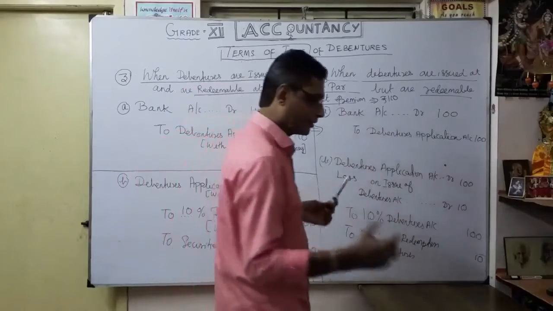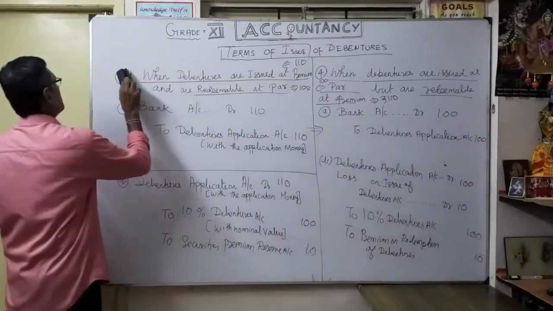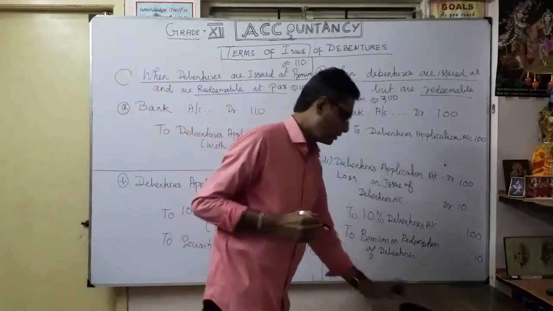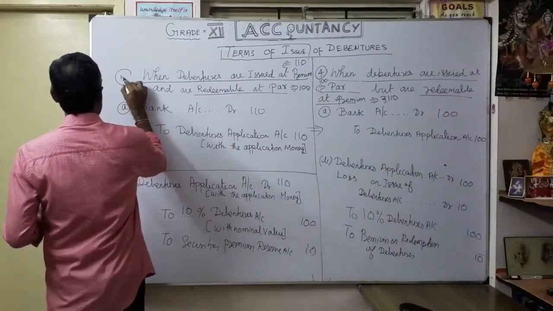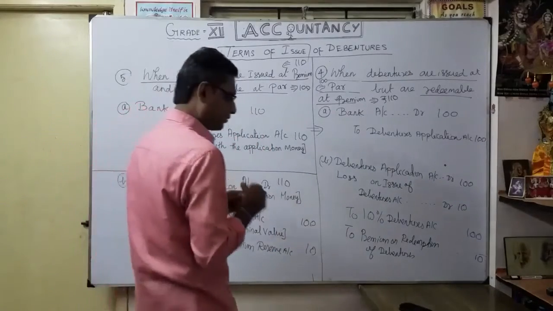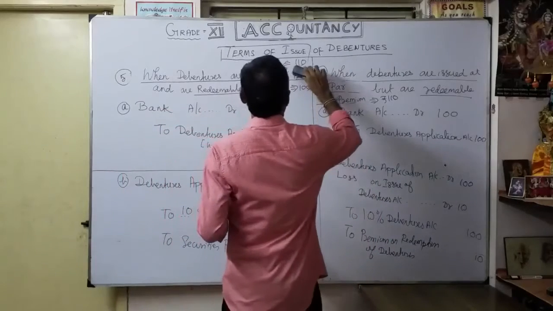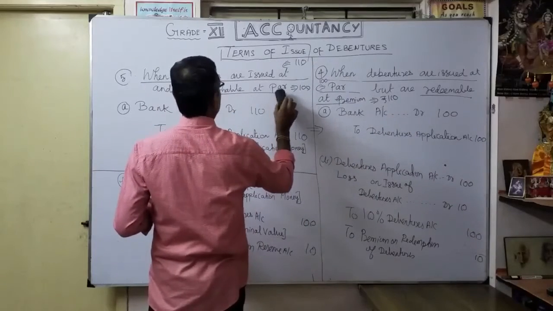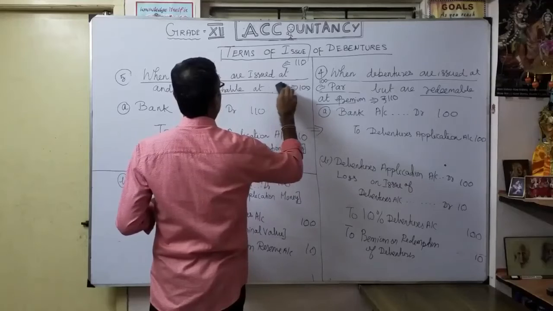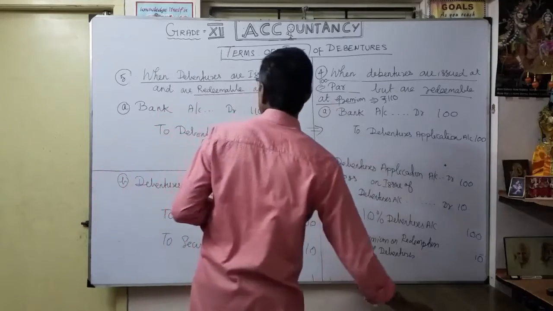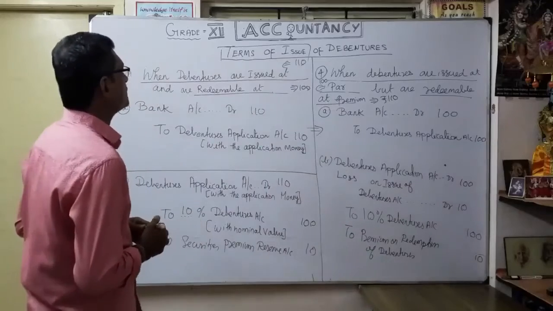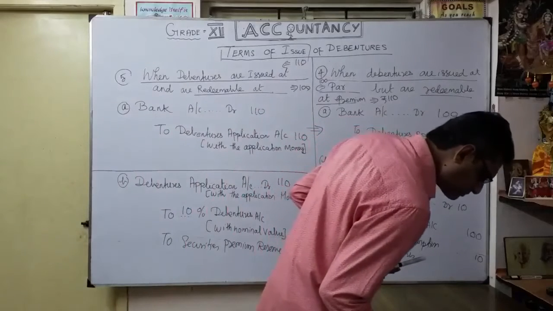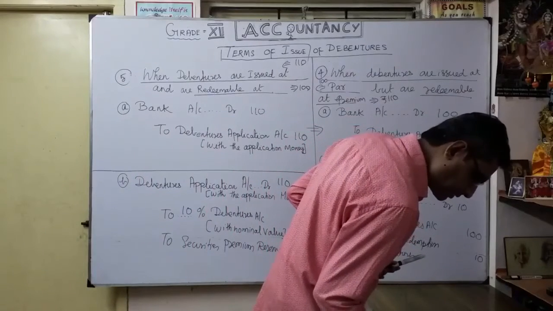Now going for the fifth case. What is the fifth case? It is a very important one.